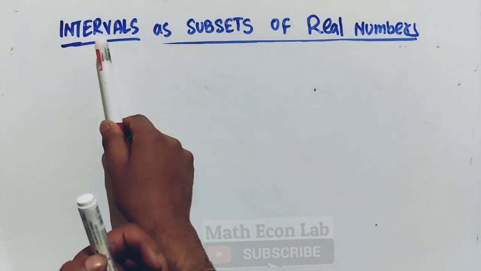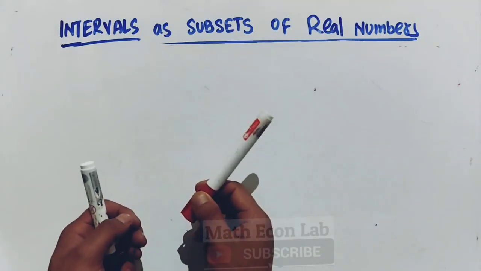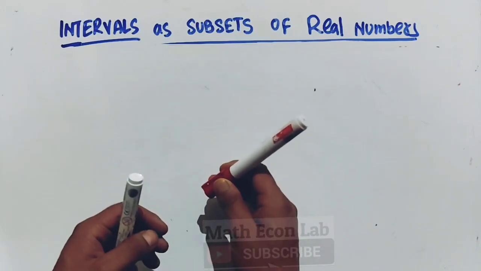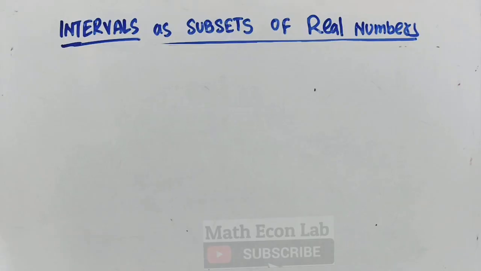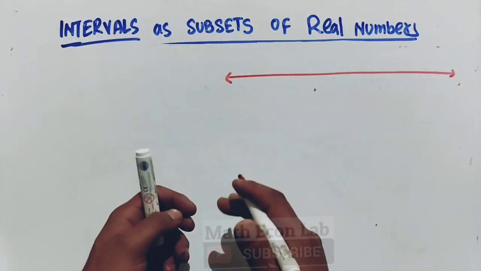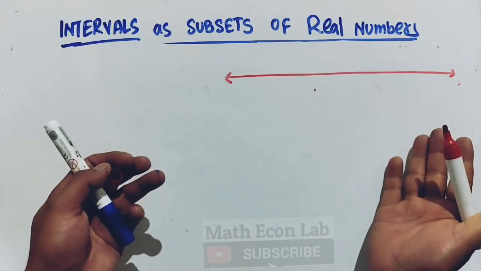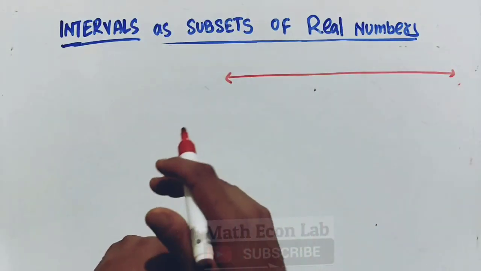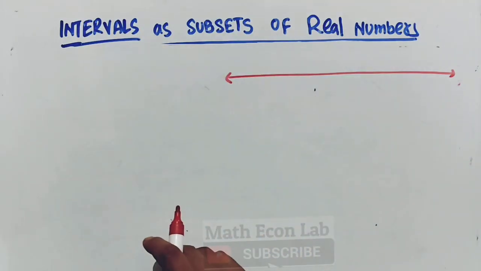Now let's take the intervals as subsets of real numbers. Let us learn about this. By intervals, what we mean is that intervals are subsets of real numbers that represent a continuous range of real numbers, expressed using specific symbols, the brackets. First of all, the set of real numbers, graphically we can show it. The set of all real numbers is a complete unbroken number line. It includes all numbers, whether positive, negative, integers, rational numbers, irrational numbers, fractions, decimals.